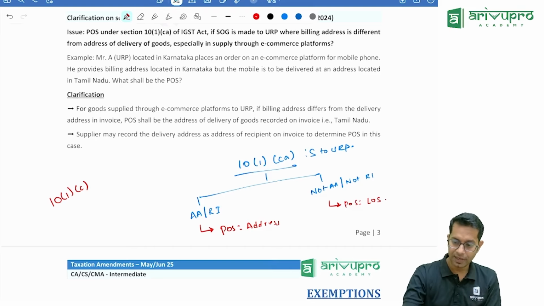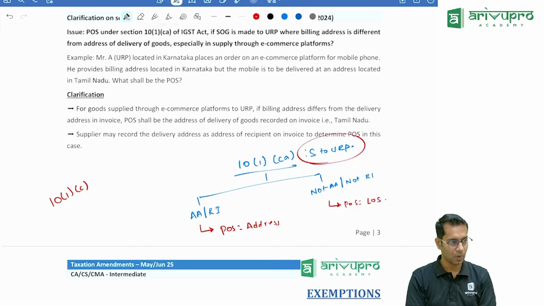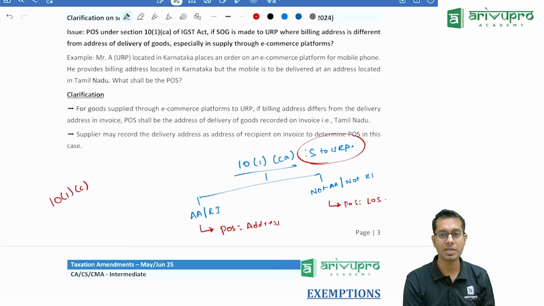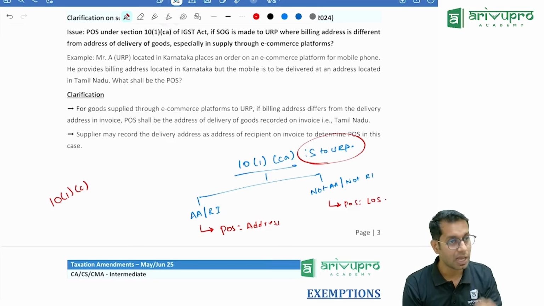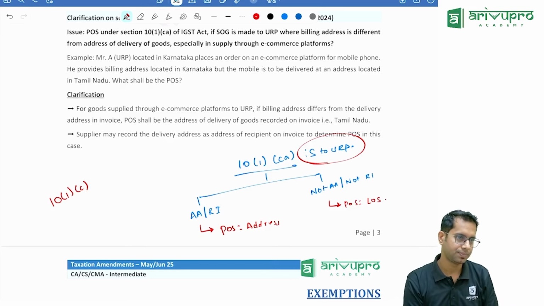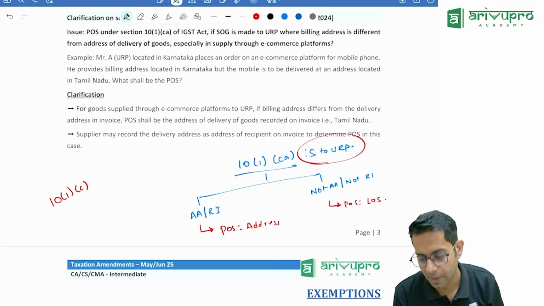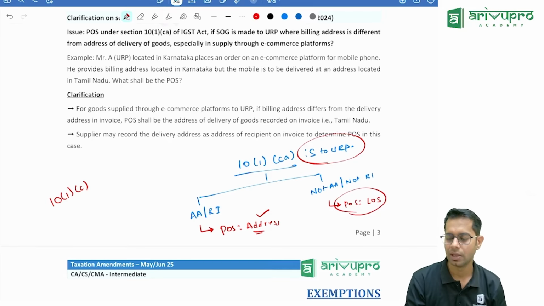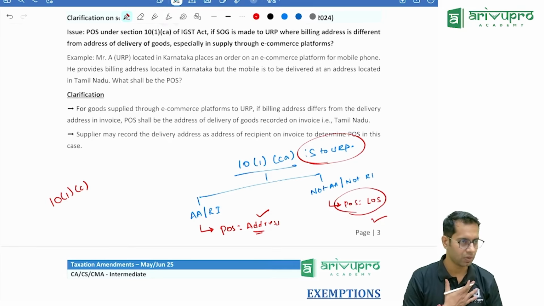But if it is sold to an unregistered person, he comes to Priya Sarees and says, sir, I want the sari, I want an invoice, and give me the invoice with my address on this. If I give the invoice with address, then the place of supply will be whatever address is mentioned. If I give it without address, the place of supply will be my location.